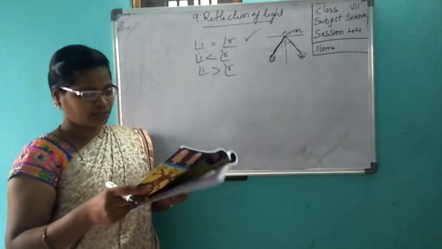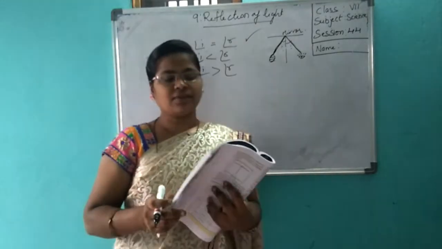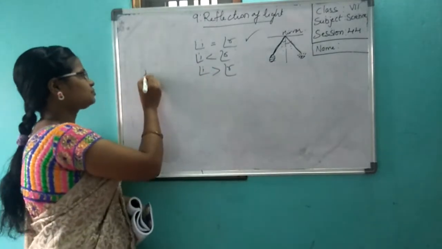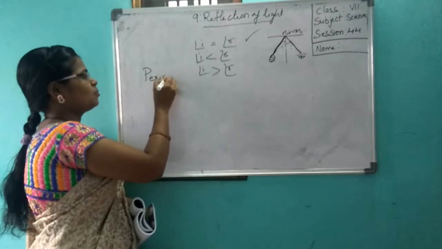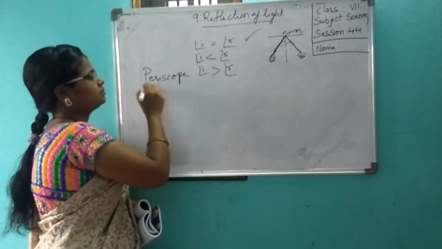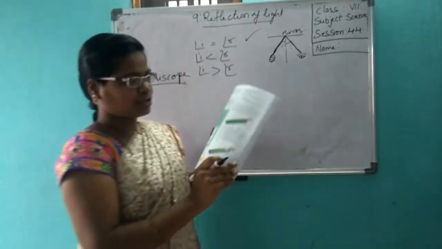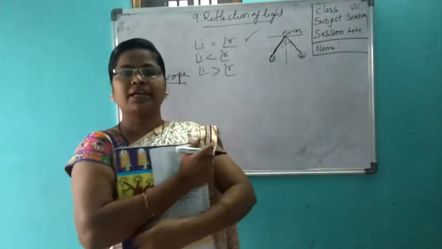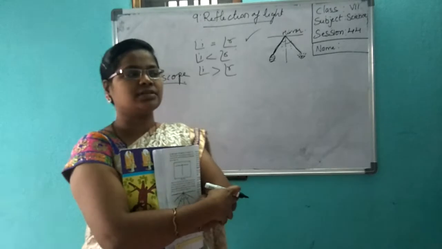Now, going into your subject. Today we are having a very interesting thing: periscope. What is a periscope? See this object. We are doing this object today. Now, we will make a periscope. How to make a periscope?